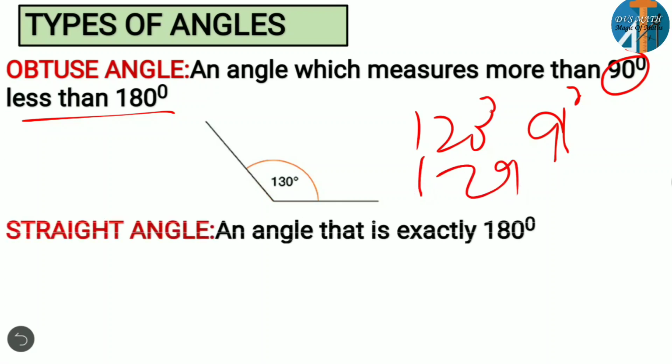Okay, then straight angle. A straight angle means an angle that is exactly 180 degrees. If it is exactly 180 degrees, then it is called a straight angle. You can observe it is 180 degrees. So if it is less than 90 degrees, it is an acute angle. If it is exactly 90 degrees, it is a right angle. If it is more than 90 degrees and less than 180 degrees, it is an obtuse angle. If it is exactly 180 degrees, it is a straight angle.